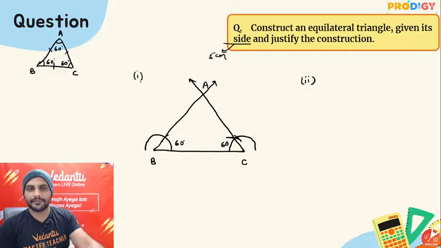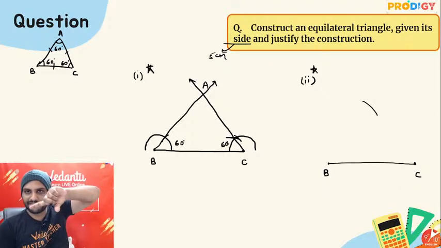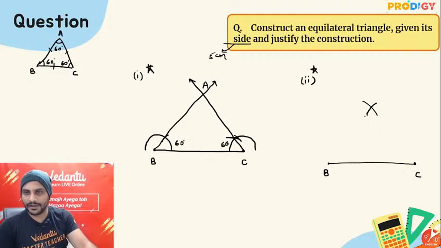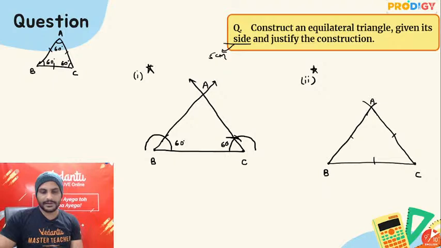The second way of doing it is to first draw BC. Whatever is the length, open the compass till that length. Place the compass at B and make one same length. Whatever is the length of BC, the same length of arc, draw from B. Same length of arc, draw from C. You'll get your required point A. And all will be equal, right? So in different ways it can be drawn. Is this clear, guys? Is this clear?